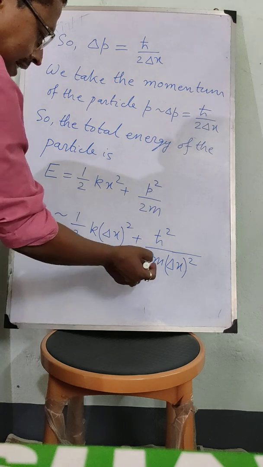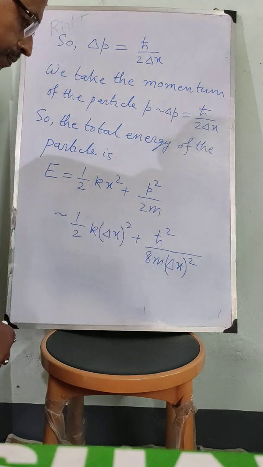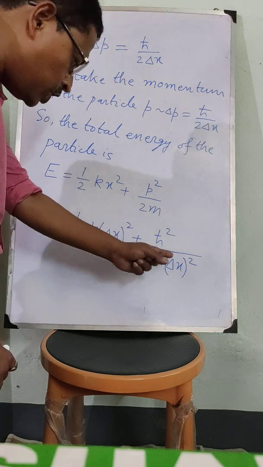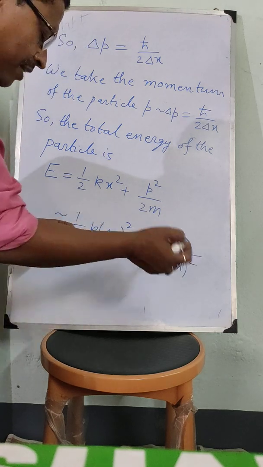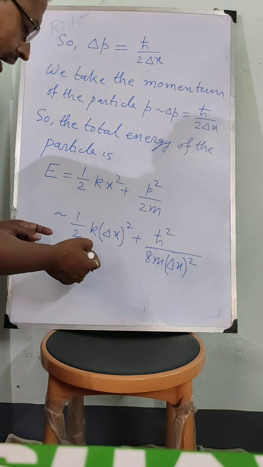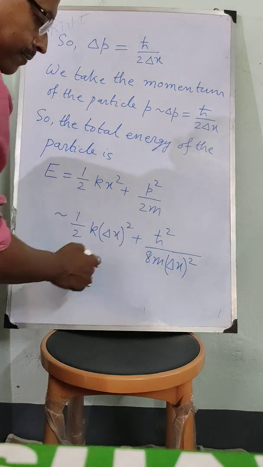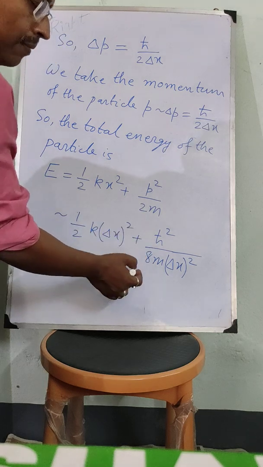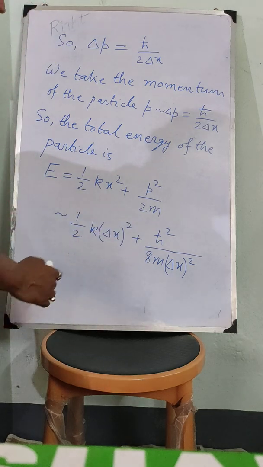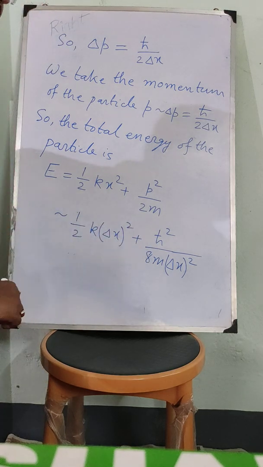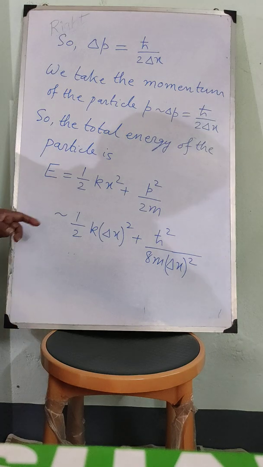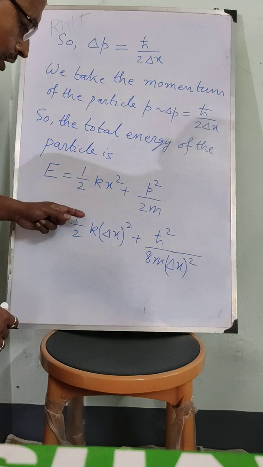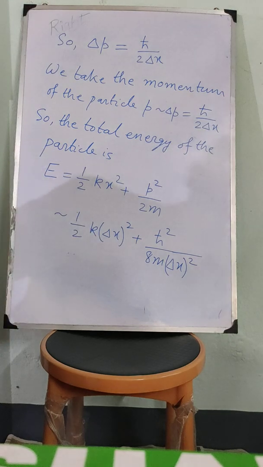Now if you calculate the second derivative and place in it the obtained value of delta x, if the second derivative is positive, then the total energy is minimum at that value of delta x. You know this from ordinary calculus. Okay. So first we will calculate the first derivative of this quantity with respect to delta x.